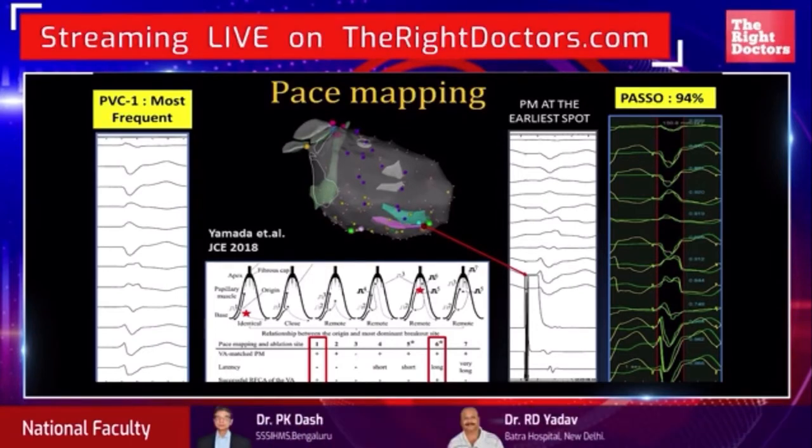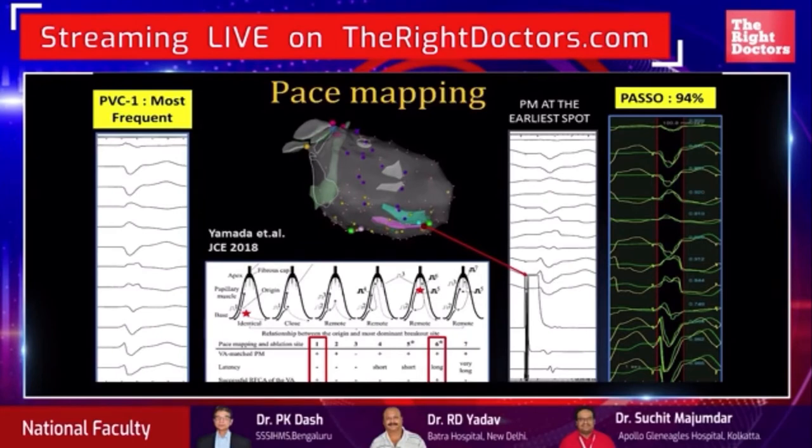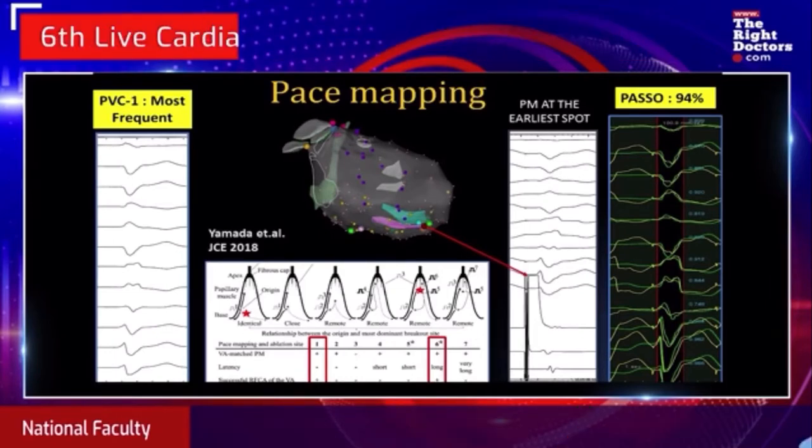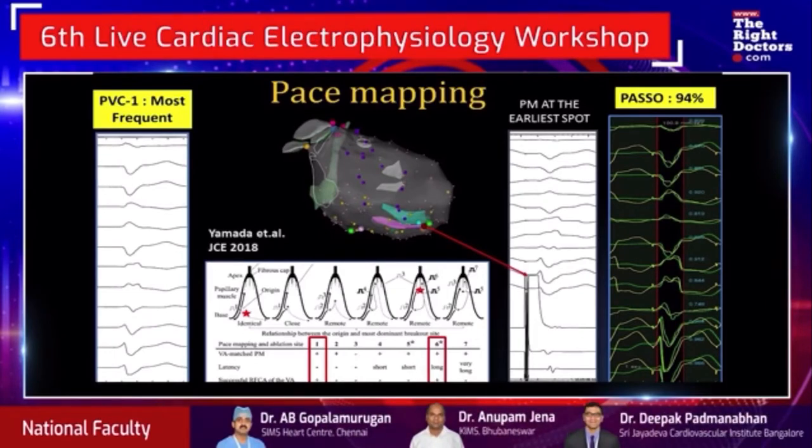So say, look at this one, where the real origin was from here, and you ablated here and blocked the preferential exit, and the exit is now from a different spot. To identify that the real site of origin is here, if you pace there, it will take this long to exit.